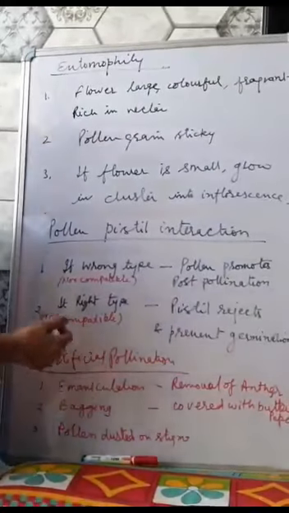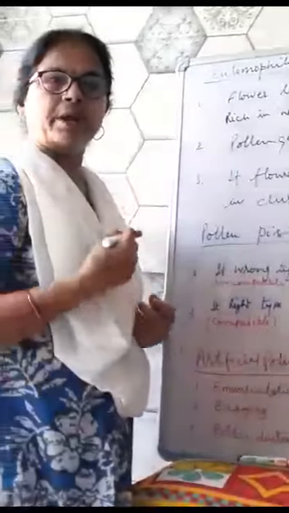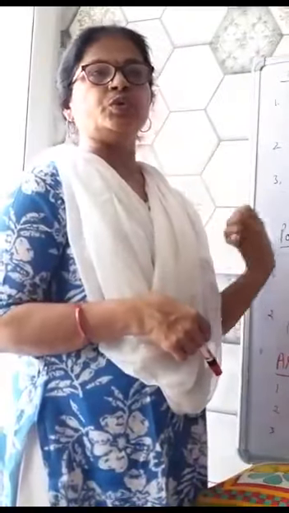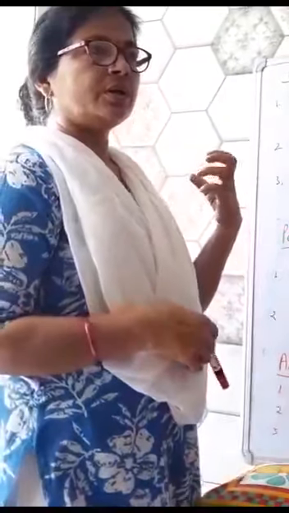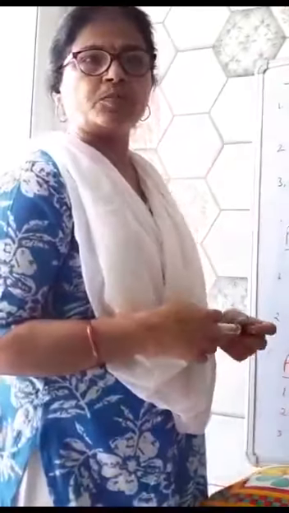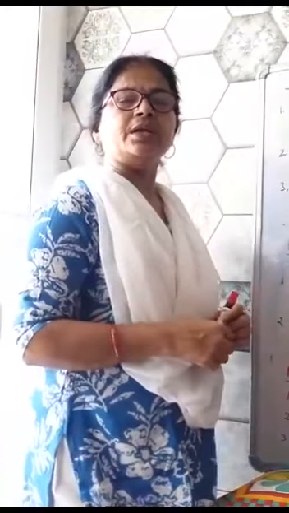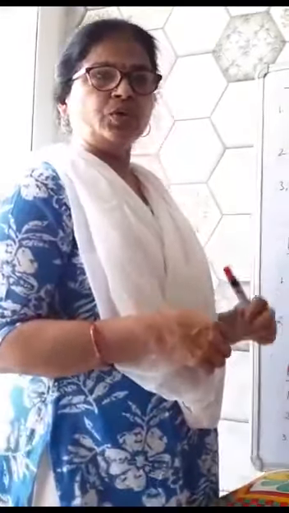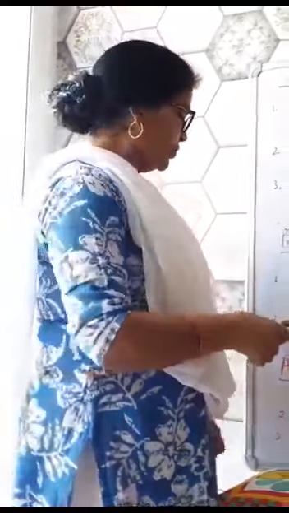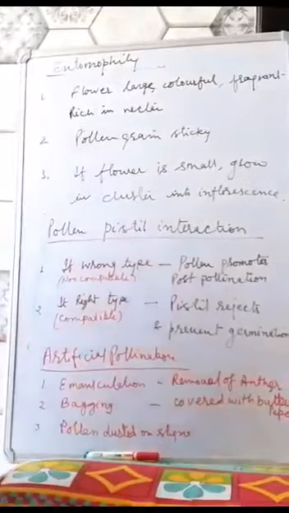Next, artificial pollination. Artificial pollination is pollination done by man. The artificial pollination is done to grow desirable changes in the crops. For artificial pollination, if the flower is unisexual, we do not remove the anther. If the flower is bisexual, we remove the anther or pollen grain or stamen.